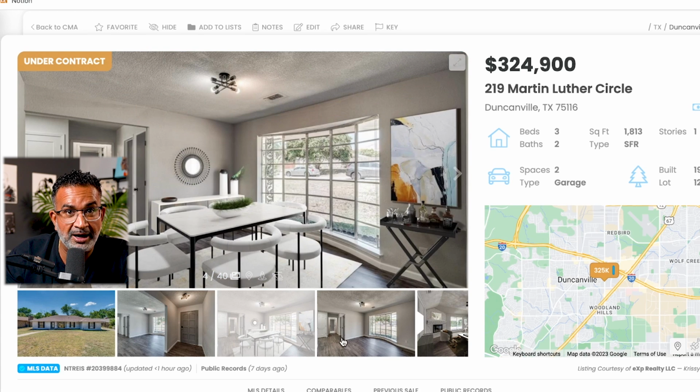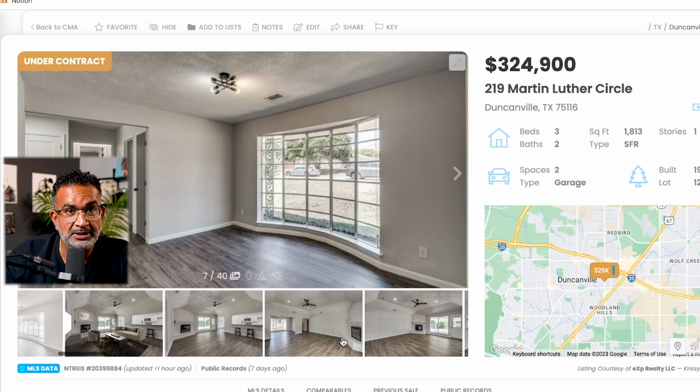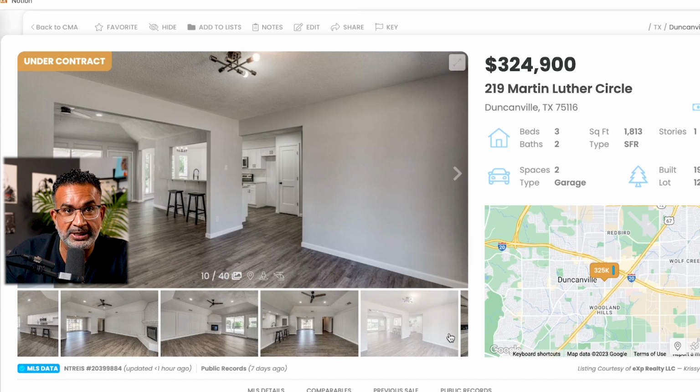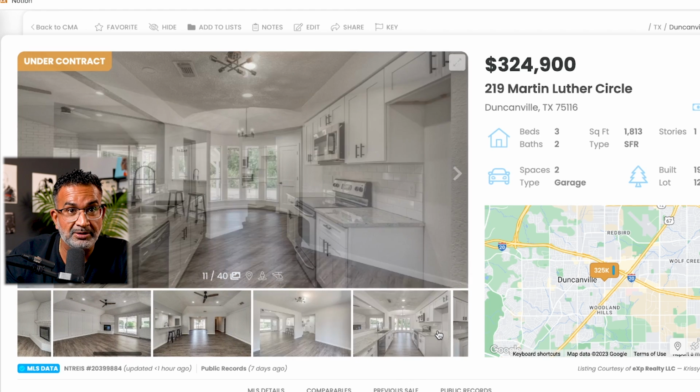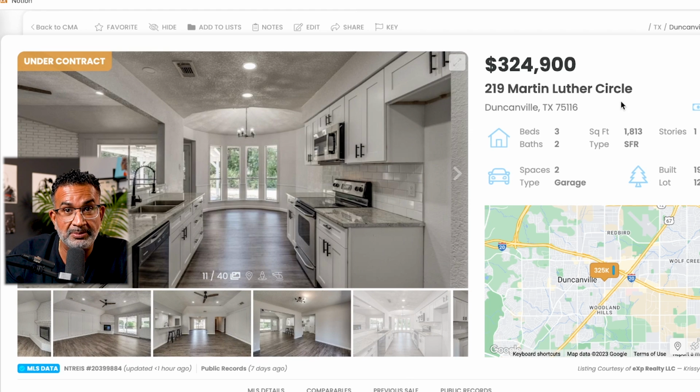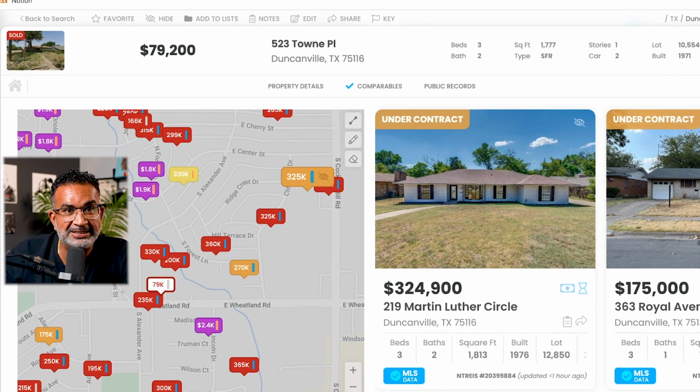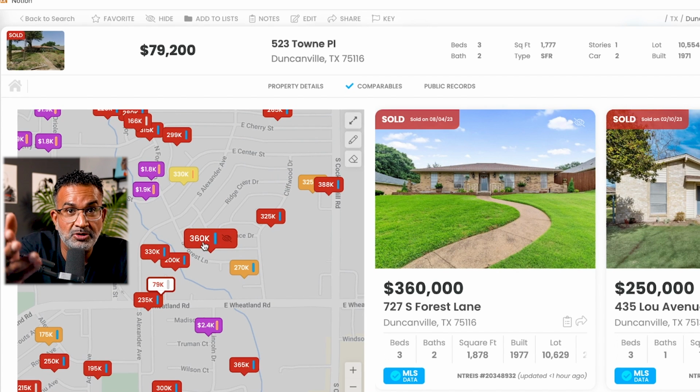Ew, and it's remodeled. This is a problem, guys. This is a problem. Big time. Because this is a full remodel. It's 1813 square feet, and it's under contract at $325. I love this because now we have a decision to make, right? Is this property worth $325 or is it worth $360? Because the closed comp shows $360 at 1878 square feet.